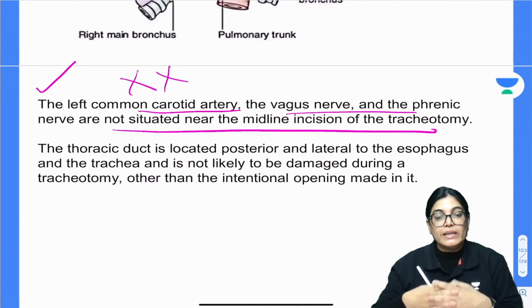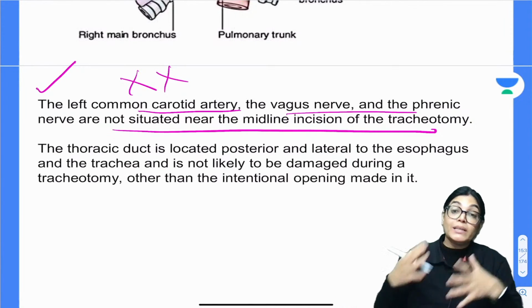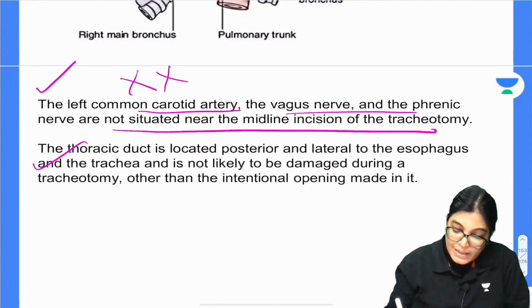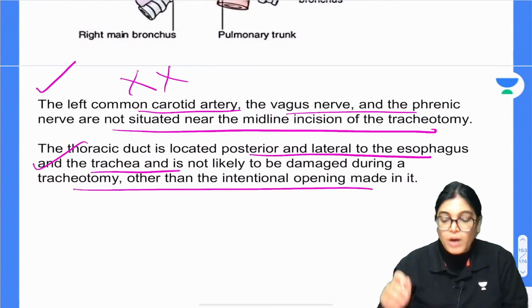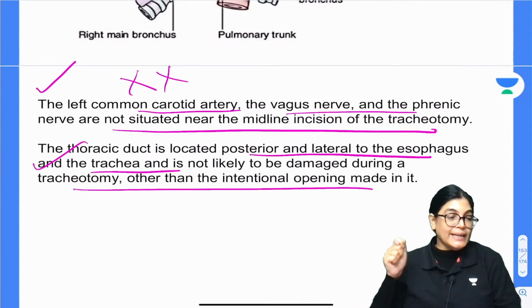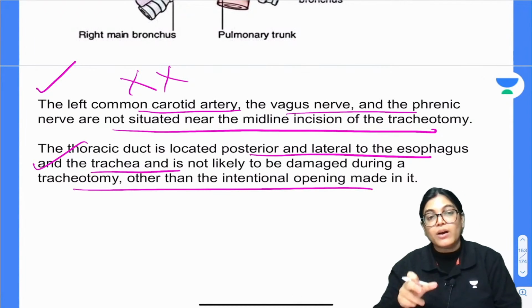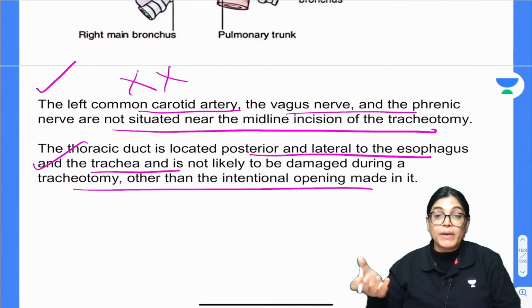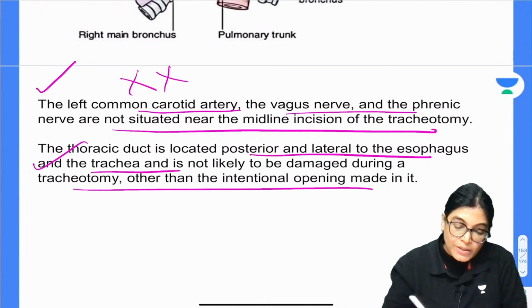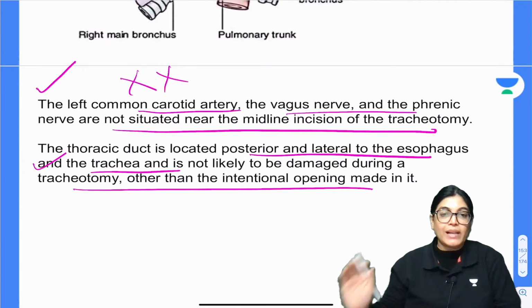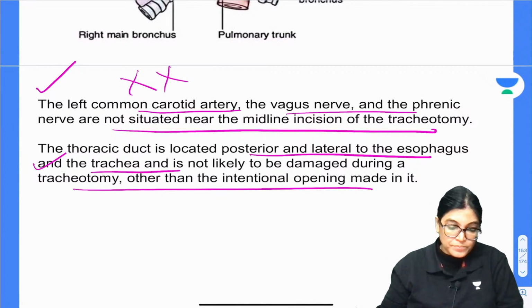Thoracic duct is more posterior, my dear. So it can be penetrated if there is a very deep injury. The thoracic duct is located posterior and lateral to the esophagus and trachea, and it is not commonly injured unless somebody intentionally goes more posteriorly, then there can be injury to the thoracic duct. But generally the brachiocephalic vein is most commonly injured. Is it okay, everyone? Have you understood?